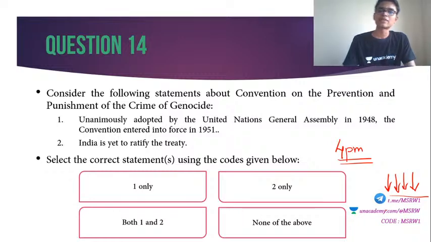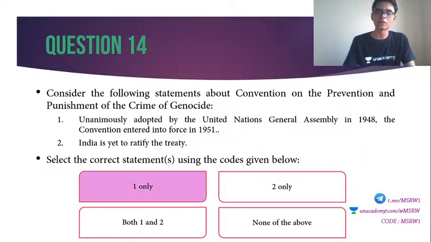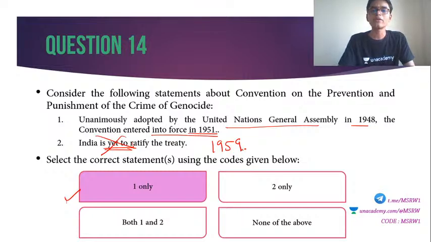Time is up. The correct answer to the 14th question is indeed option A, one only. It was unanimously adopted by the United Nations General Assembly in 1948 and entered into force in 1951. India has also ratified this treaty. The second statement says India is yet to ratify; no, India ratified this treaty in 1959. So India is also a part of the Convention on the Prevention and Punishment of the Crime of Genocide. What is genocide? Genocide means deliberate mass killing. So India is also a party to this treaty.